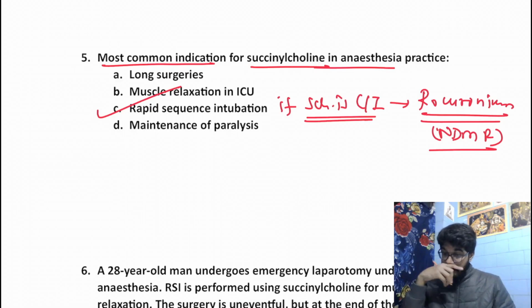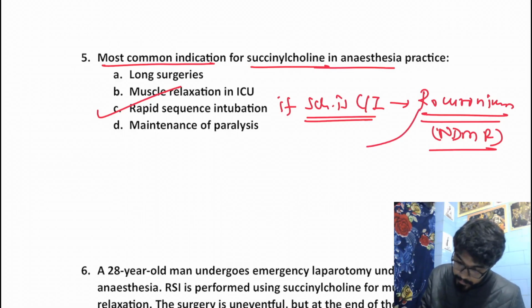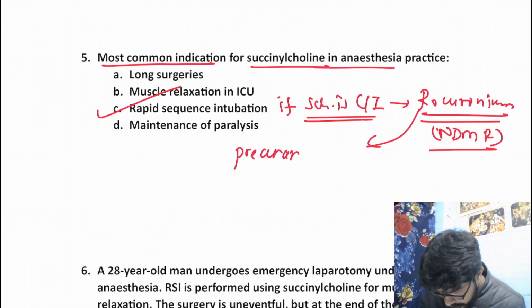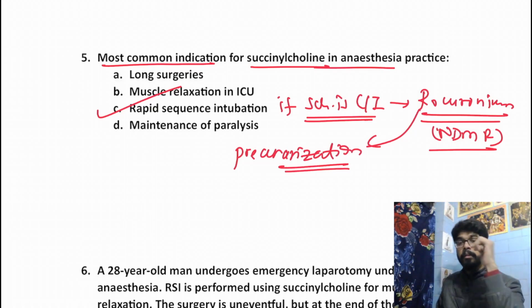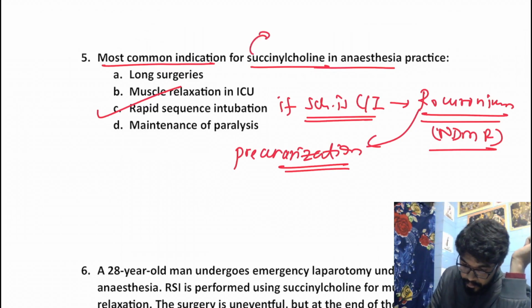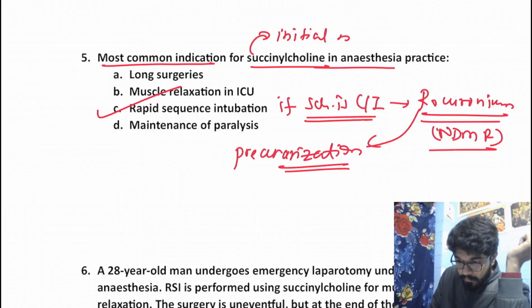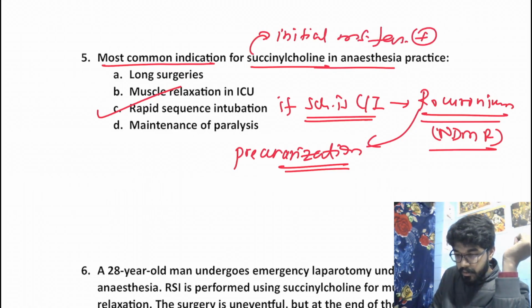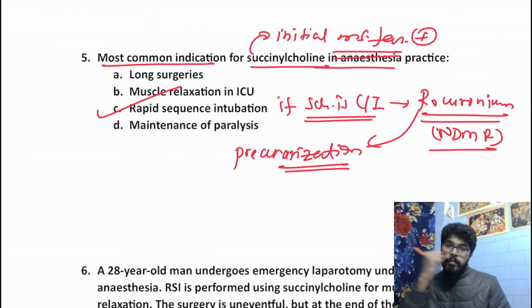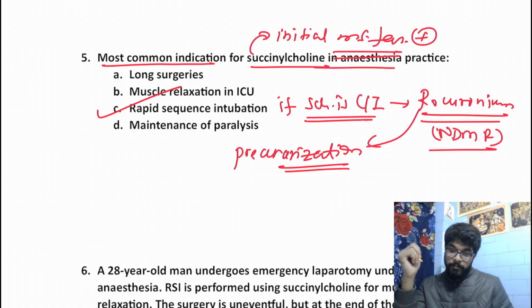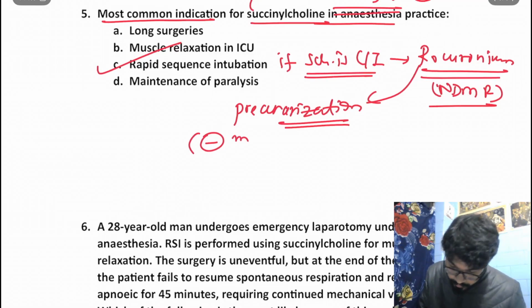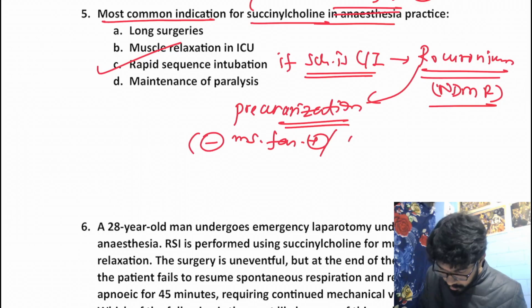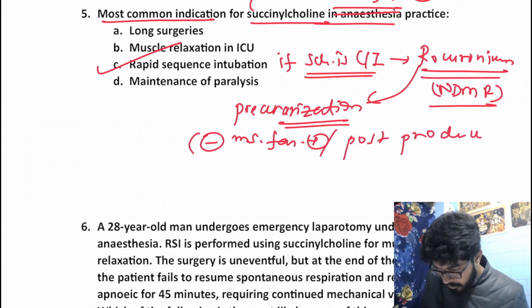Another important thing regarding rocuronium is that it is used for something called precurarization. What is precurarization? You all know that succinylcholine is a depolarizing muscle relaxant. It is associated with an initial muscle fasciculation. But if we provide small doses of rocuronium before administration of succinylcholine, we can avoid this side effect. This is known as precurarization. So this would avoid muscle fasciculation and also post-procedure myalgia.